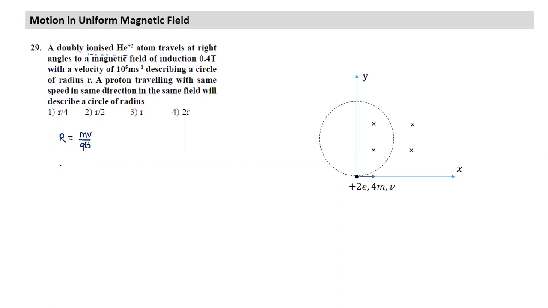R of the alpha particle can be written as, and the same thing if I write for the proton, sorry, alpha particle mass is 4 mp, where mp means mass of proton, and this is mp into v. In the case of the proton, charge is only one electron charge. So this is fairly easy.